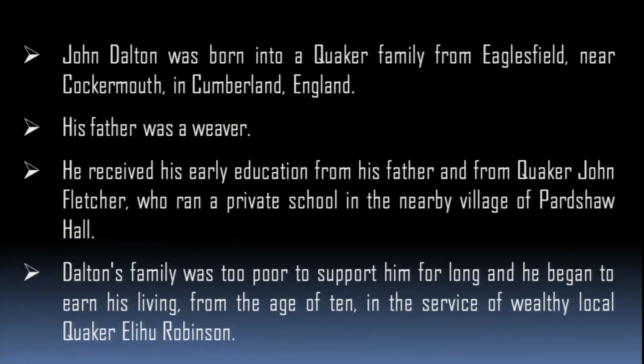John Dalton was born into a Quaker family from Eaglesfield near Cockermouth in Cumberland, England. His father was a weaver. He received his early education from his father and from Quaker John Fletcher, who ran a private school in a nearby village of Pardshaw Hall. Dalton's family was too poor to support him for long, and he began to earn his living from the age of 10 in the service of wealthy local Quaker Elihu Robinson.